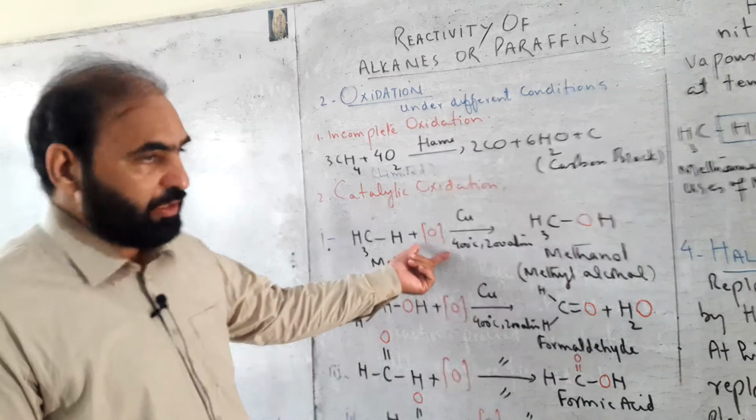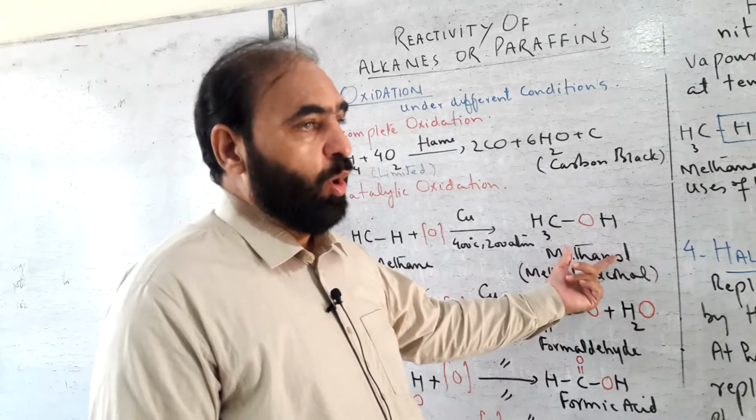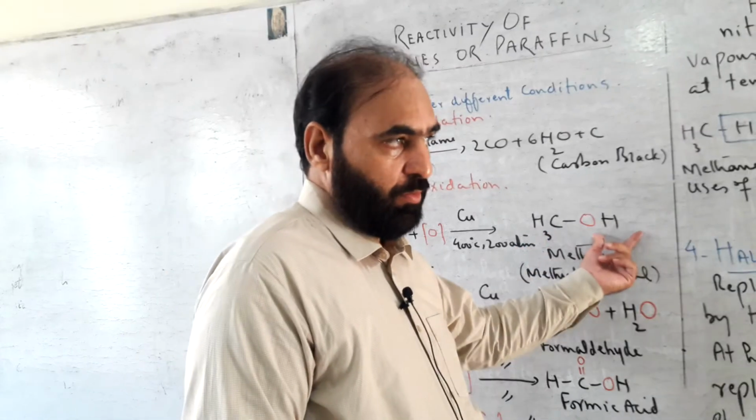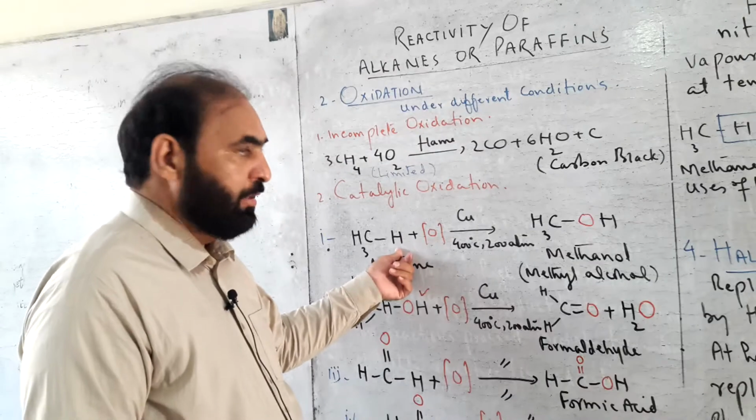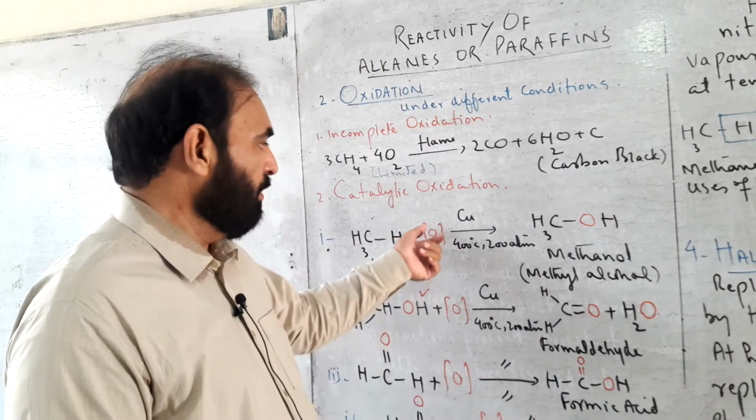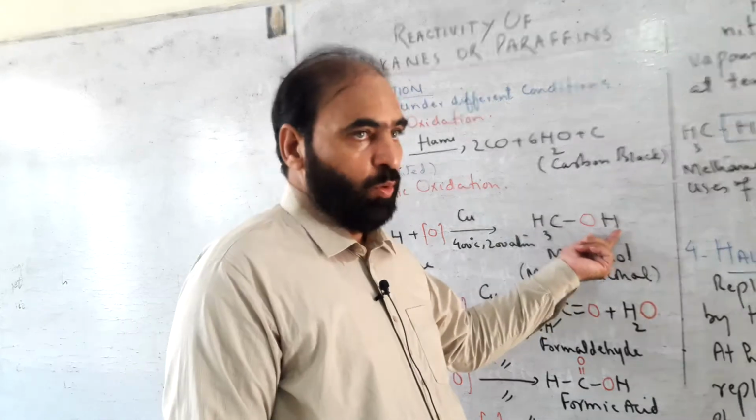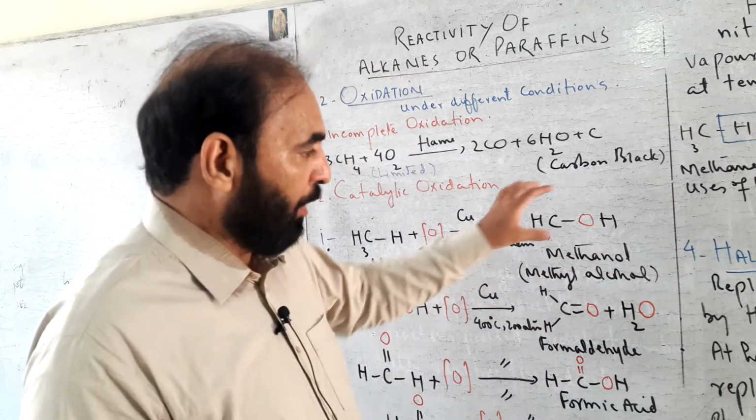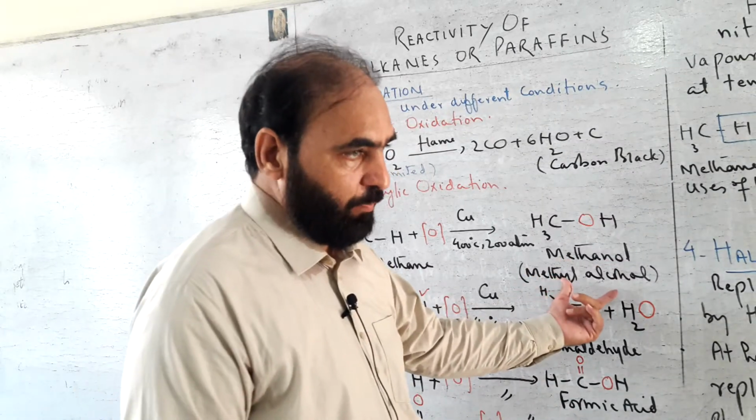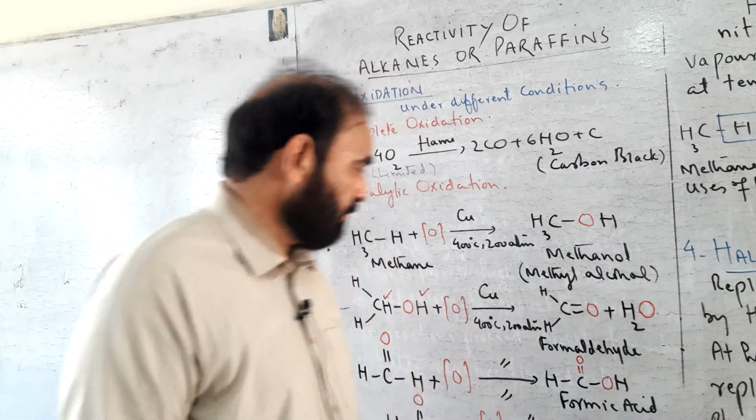Methane with the first atom of oxygen gives methanol, an alcohol family member with the hydroxyl group. One hydrogen of methane is changed into hydroxyl group. When oxygen is attached with hydrogen, it is changed to hydroxyl group, and the product formed is called methanol or methyl alcohol, the first member of the alcohol family.